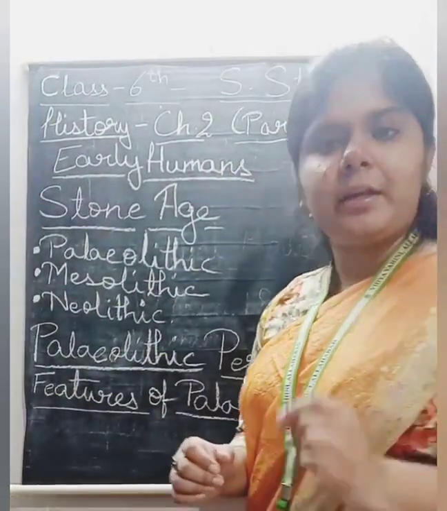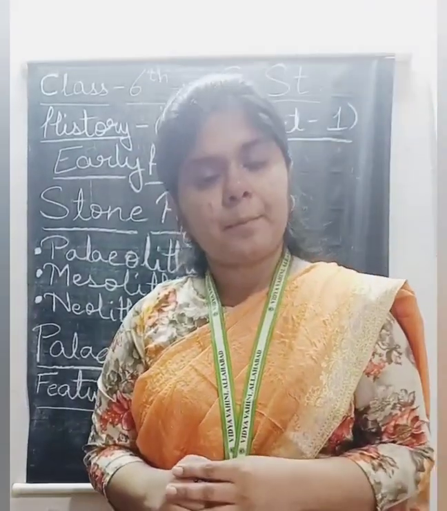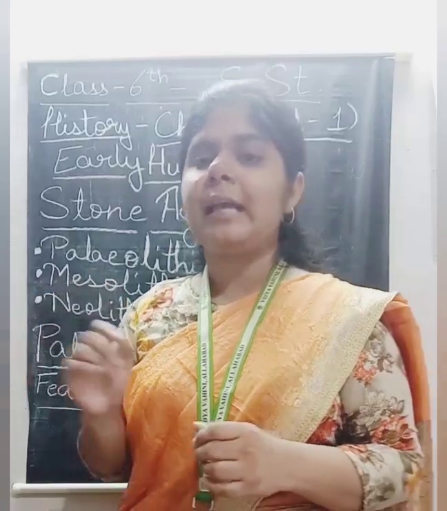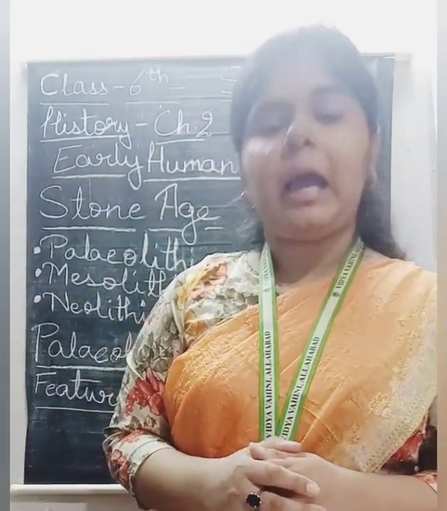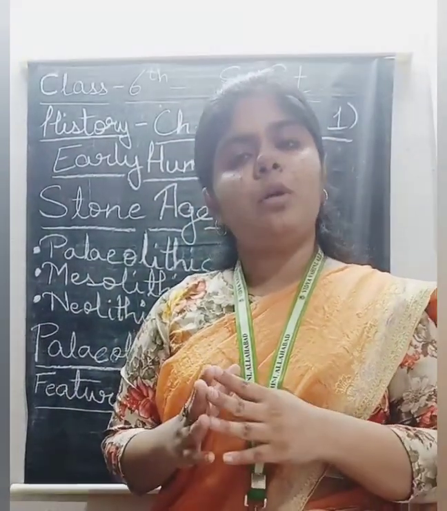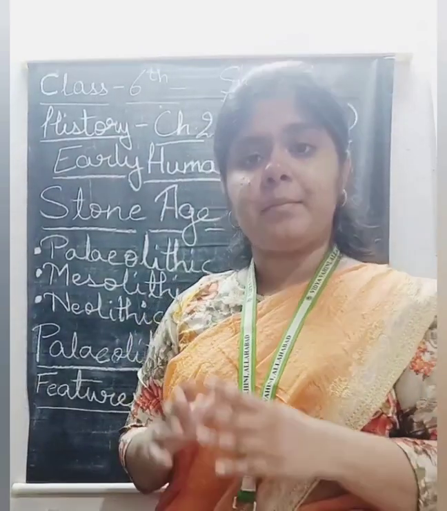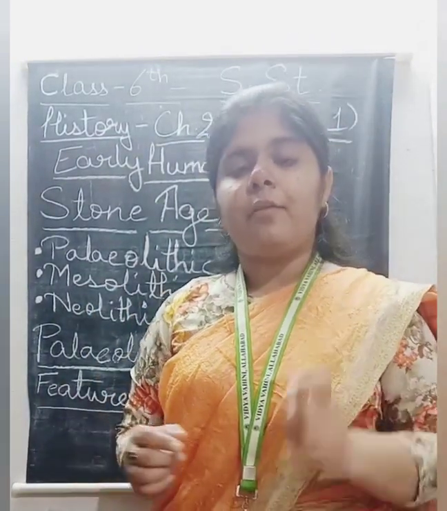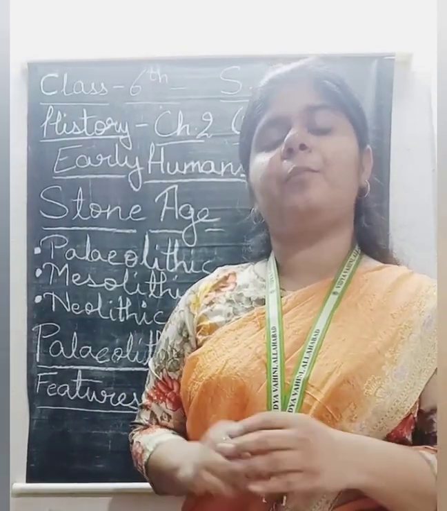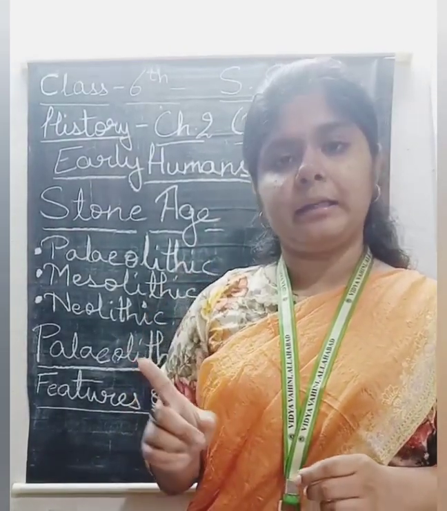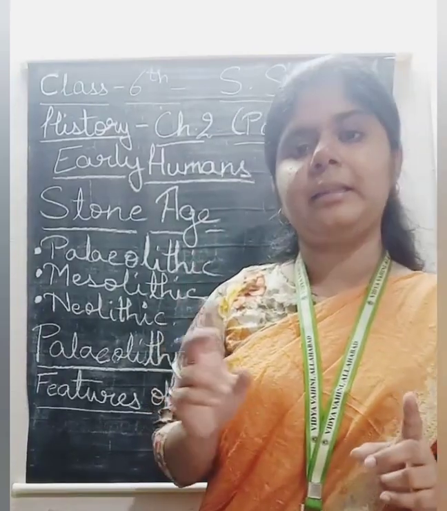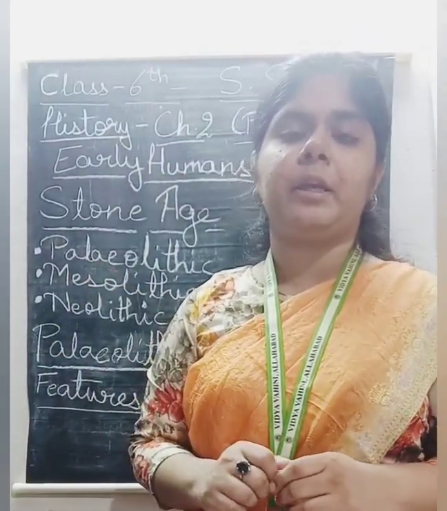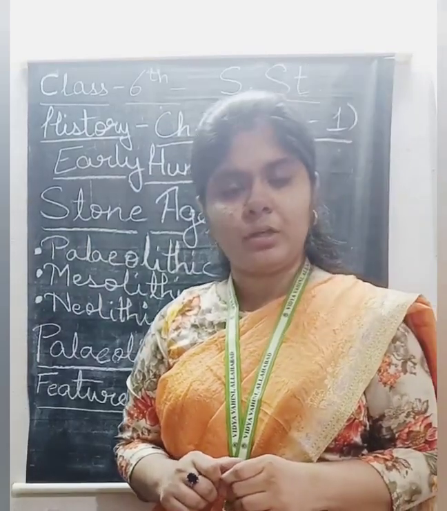So the first period in the Stone Age is the Paleolithic period, and this is considered from 5 lakh to 10,000 BCE, and this is the Old Stone Age. That means this is the oldest period of the Stone Age. The word Paleolithic has been derived from the Greek words paleo and lithic. Paleo means old and lithic means stone. So that is why this Paleolithic period is also known as the Old Stone Age.